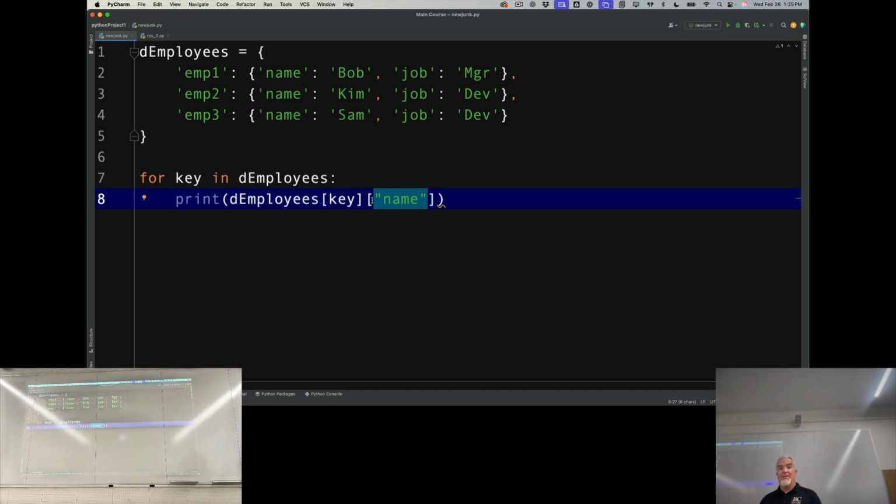So it gives me a lot of power because if I had an employee database of 10,000 records, I could literally do it in that much code. So it's a powerful construct and allows us to get down into a very complex data set very quickly and very easily.